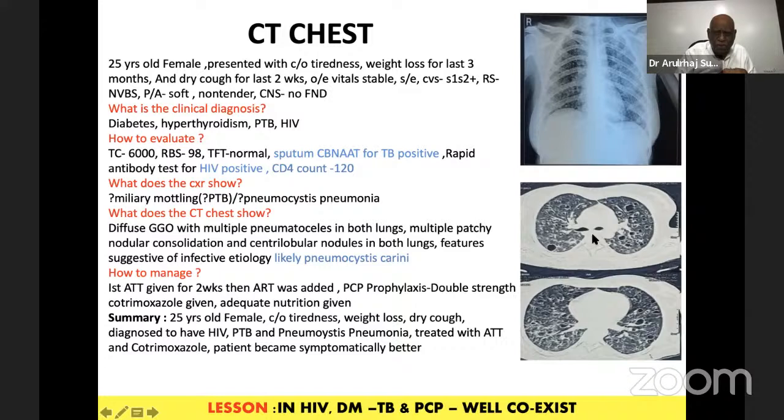CT showed not multiple nodular lesions as with tuberculous lesion. Small cysts are also seen here. It is typical of Pneumocystis carinii. We will have to be very, very careful. This immunocompromised chap has HIV, has tuberculosis and Pneumocystis carinii. A double dose of cotrimoxazole with good nutrition always improves them. The patient is on treatment, but still there is a very high risk for life as well as pneumothorax.